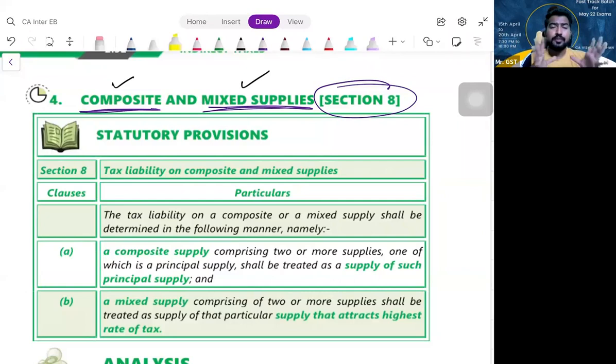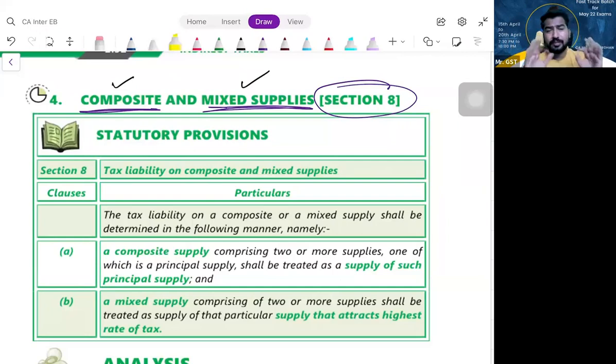Clear? You're purchasing a refrigerator and also they are giving you a set of water bottles. Then it is a mixed supply. You're purchasing a washing machine where they are also giving you a Surf Excel powder 1 kg packet. Mixed supply. Similarly, you're purchasing chocolates and dry fruits in a gift box. Mixed supply.